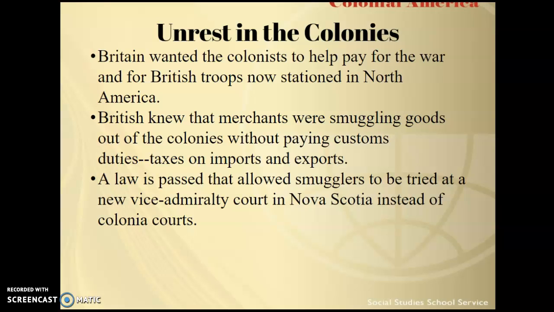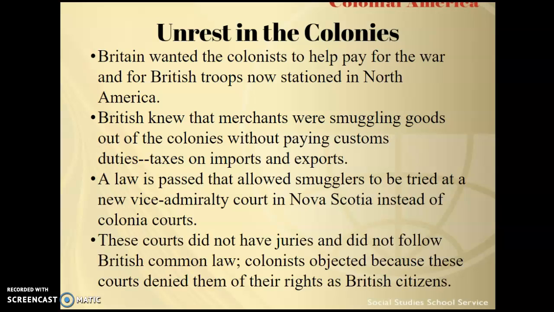So a law is passed that allowed smugglers to be tried at a new Vice Admiralty court in Nova Scotia instead of colonial courts, a court in front of their own peers. Instead, it's more of a military court. And again, this is not going to go over well for the colonists.